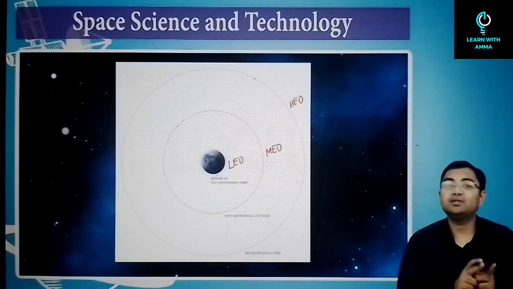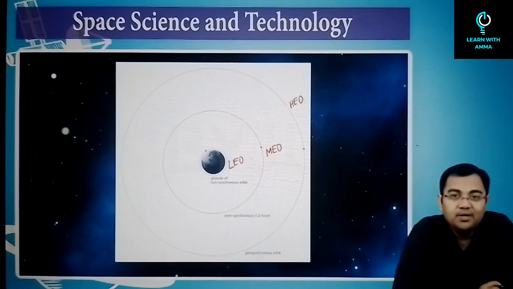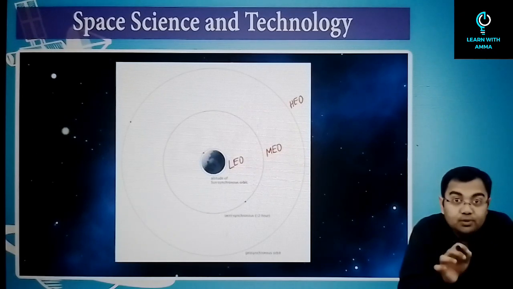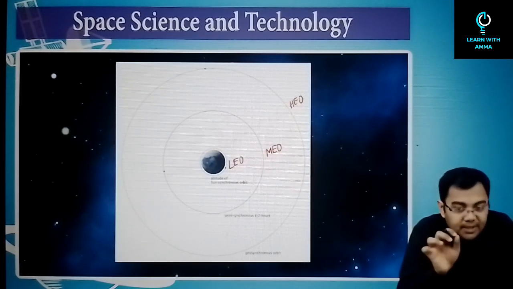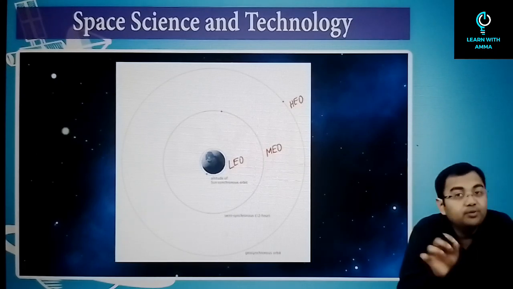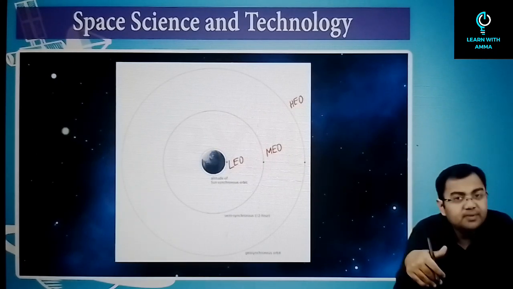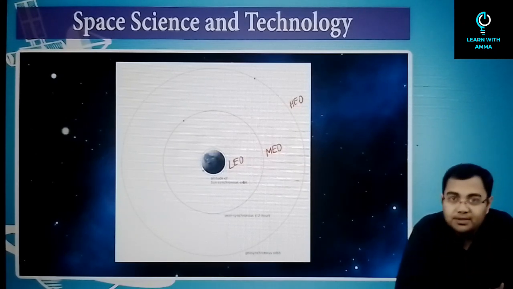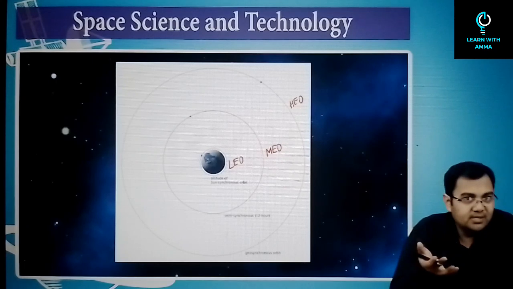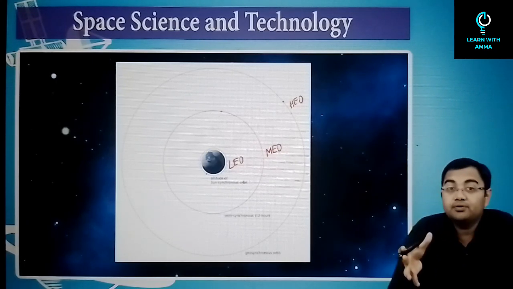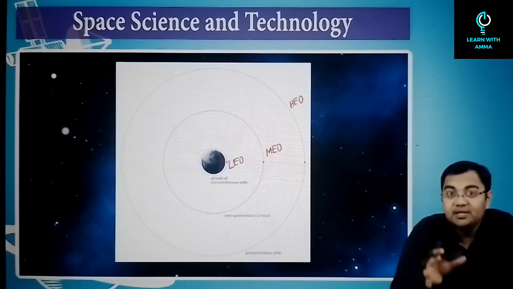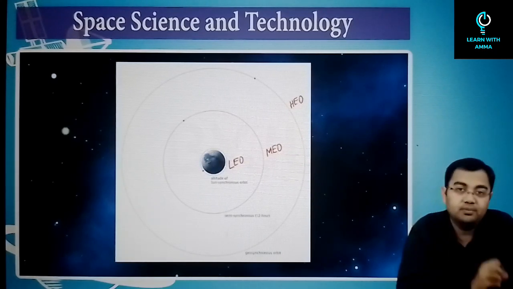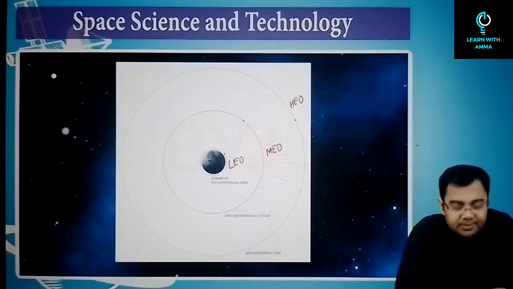So go back and recall the second law, equal areas in equal intervals of time. What is the statement that was made there? The statement was, if you are near to the central object, you will move faster. If you are away from the central object, you will move slower, right? Something similar can be observed here as well. Something similar can be observed for every satellite that we launch. When we come to the satellites, we'll discuss that the time period of revolution of a satellite which is near to the Earth is much shorter as compared to a satellite which is much farther away from the Earth. So something similar will be observed there as well.